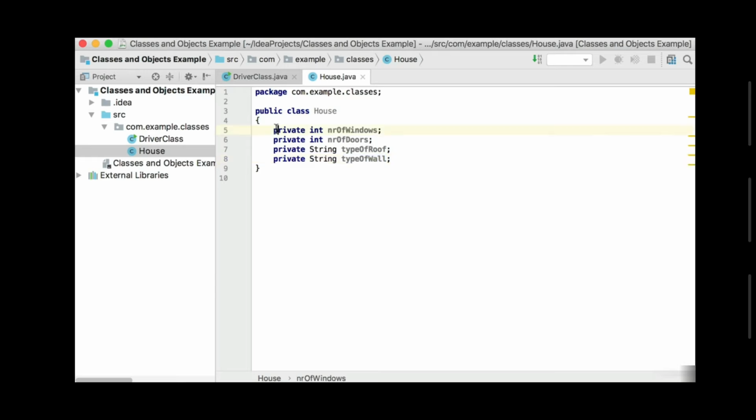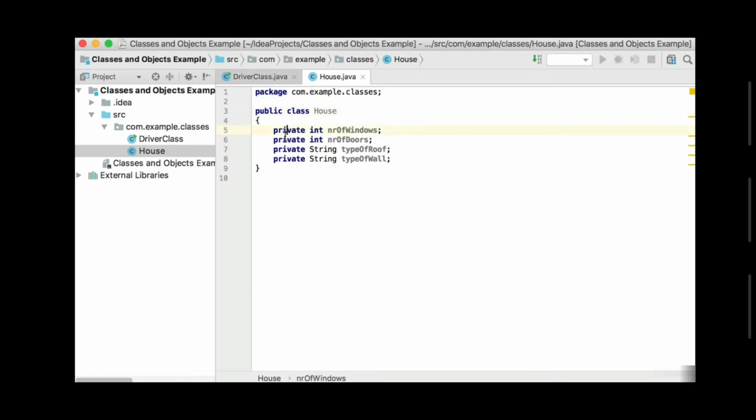Now it's just good programming principle in Java that in every class that we create, all fields or properties must be private, and then we'll have methods to access them or to change them. So the private keyword here as well as the public keyword, we call them access specifiers. That's how other classes have access to this class.